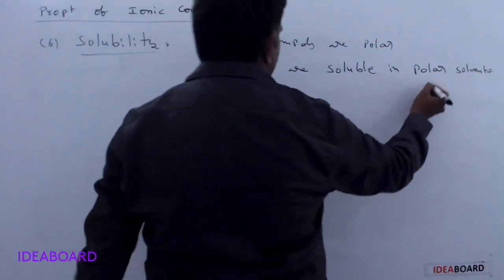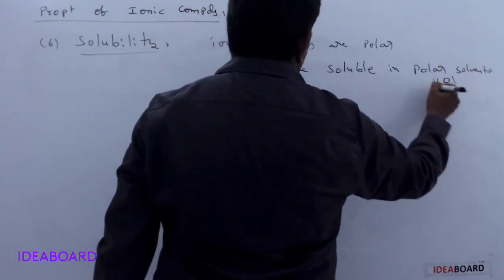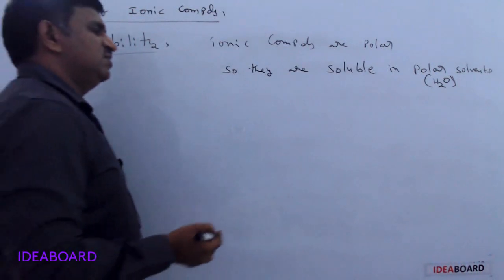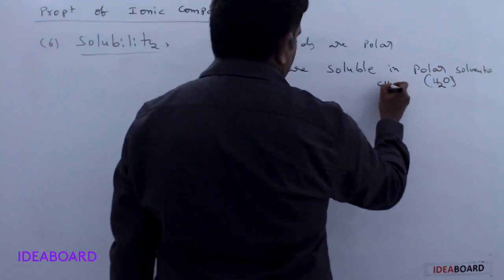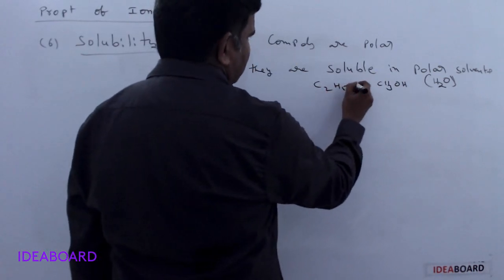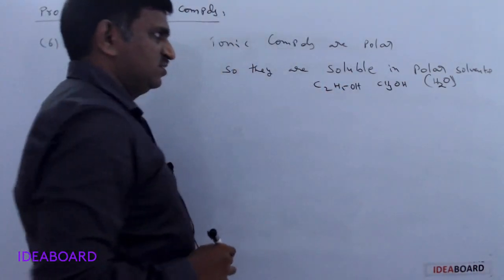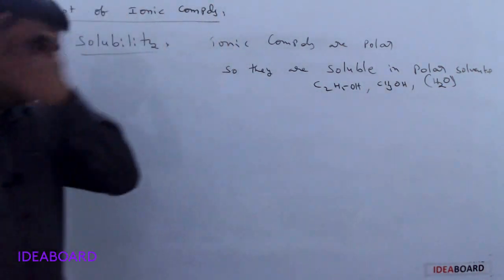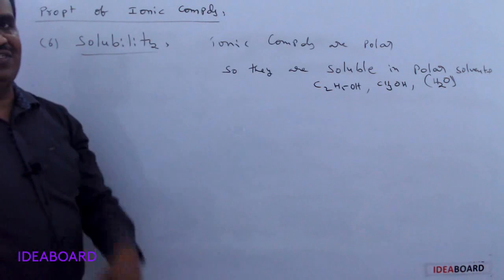Polar solvent means like water. Water is a polar solvent. Methyl alcohol CH3OH is also a polar solvent. Ethyl alcohol C2H5OH is a polar solvent. So ionic compounds are soluble in this type of polar solvents.